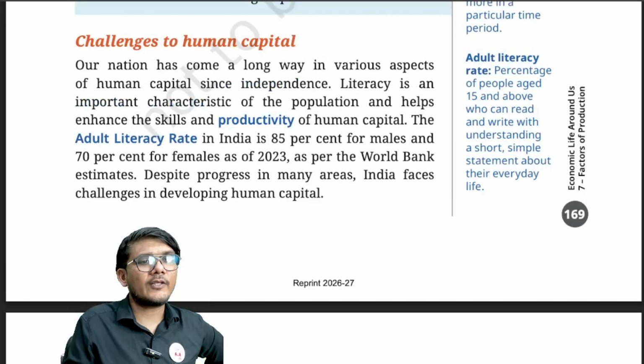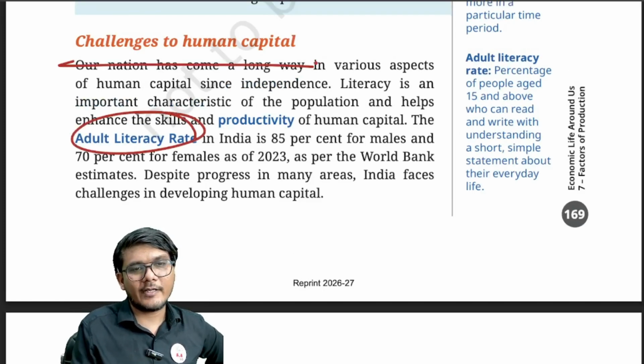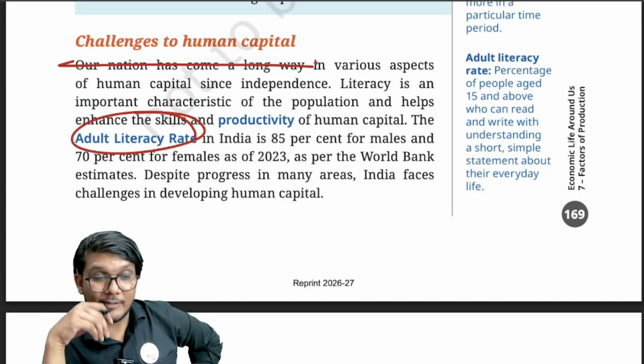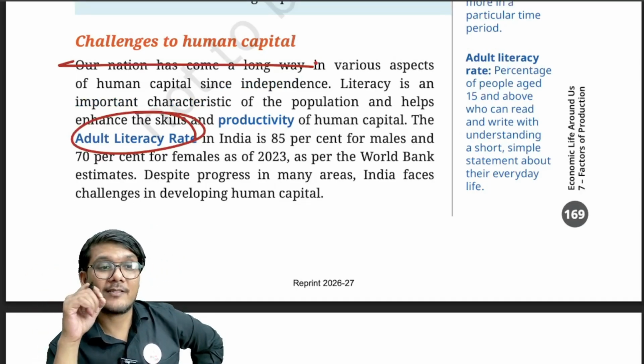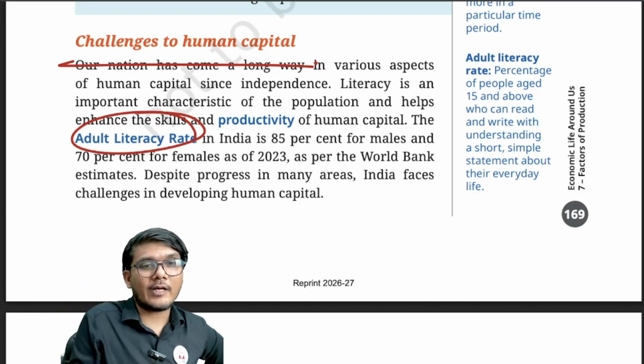Now, what are the challenges to human capital? See, the issue is adult literacy rate is low. We have unskilled labors, semi-skilled labors, and skilled or highly skilled labors are less, as a result of which productivity is less, right? So what is adult literacy?